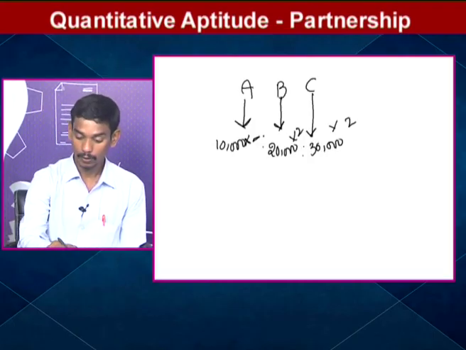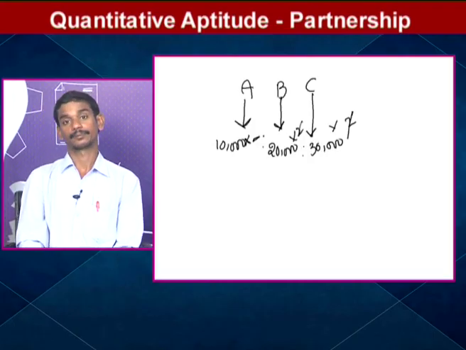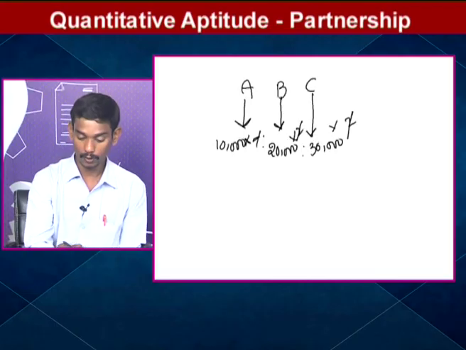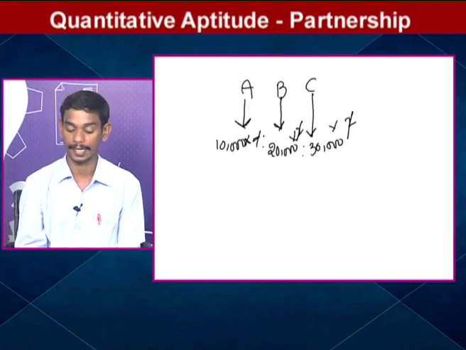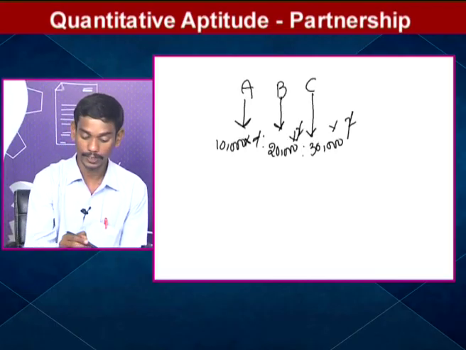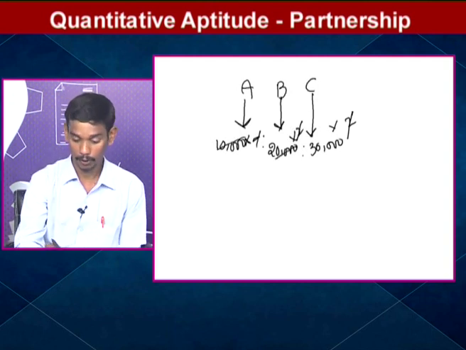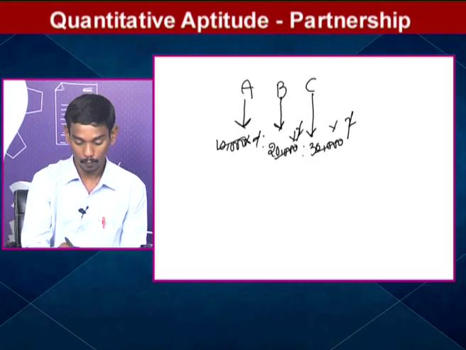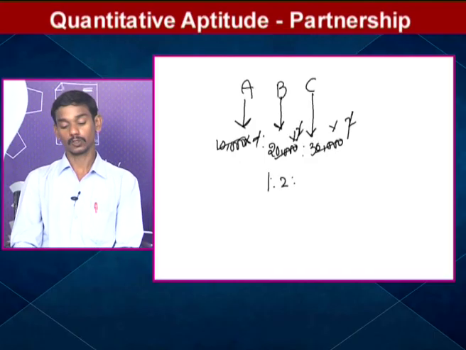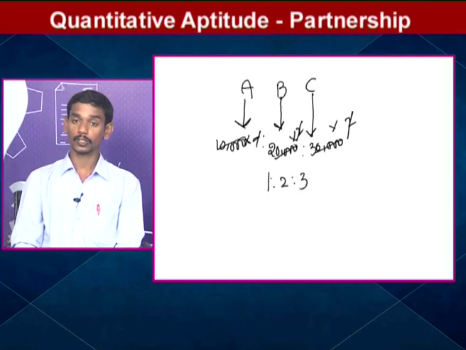Time, 2 years, 2 years, 2 years, will cancel. Again 10,000, 20,000, 30,000 is there. What is the ratio? 4 zeros will cancel, 4 zeros will cancel. What is the ratio? 1:2:3.